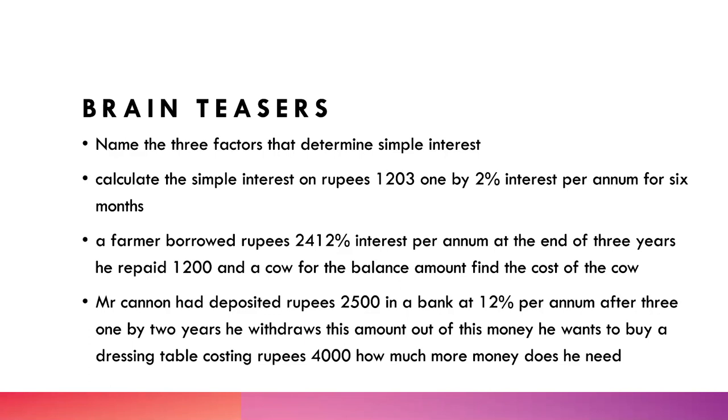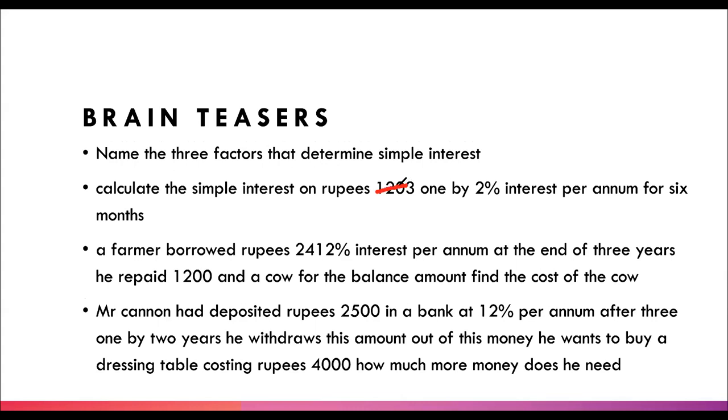Correct? Calculate simple interest on rupees. Wait. Which question am I doing? Actually, that's not 1203. It's 1200. Okay, let me draw it. 1200, and the rate is 3.2%.